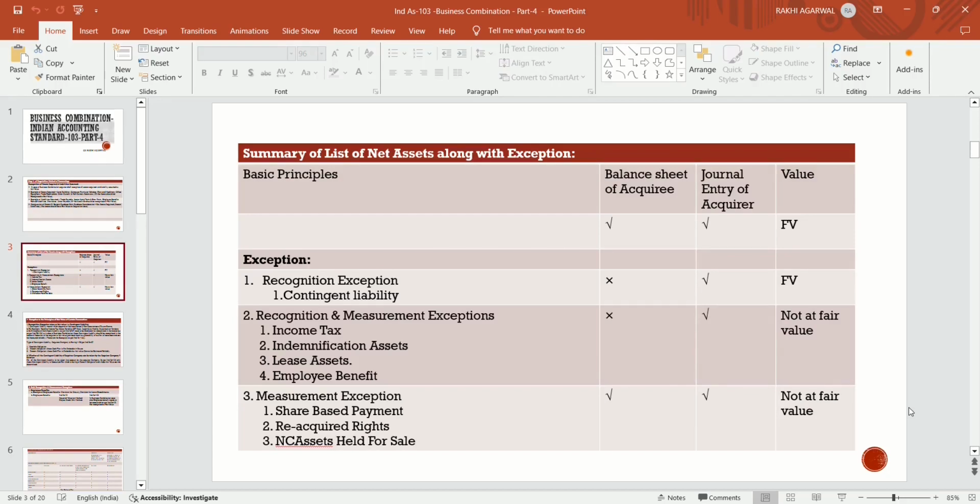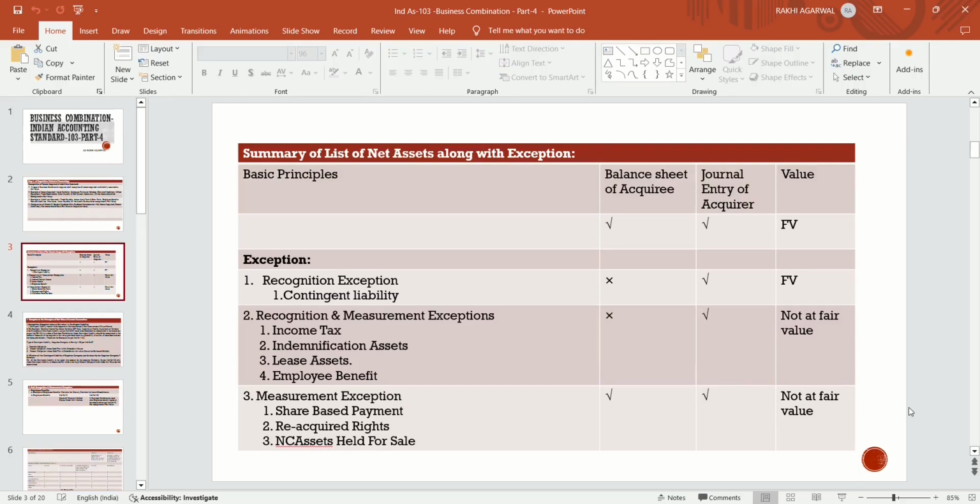What are the entries? That is income tax, that is deferred tax, indemnification assets. The transaction is not present in the balance sheet of the acquiree, but the acquirer company recognizes that entry, but not at fair value. They will recognize it as per the Ind AS which they follow. Like income tax, they will recognize as per Ind AS 12. Lease assets, they will follow Ind AS 116. Employee benefits, they will follow Ind AS 19.